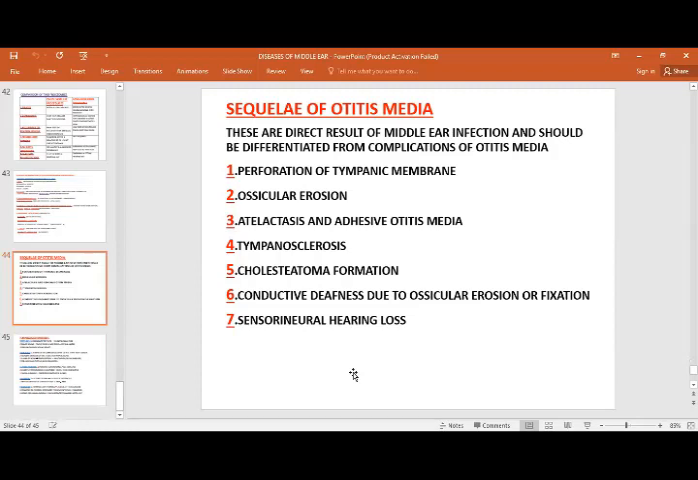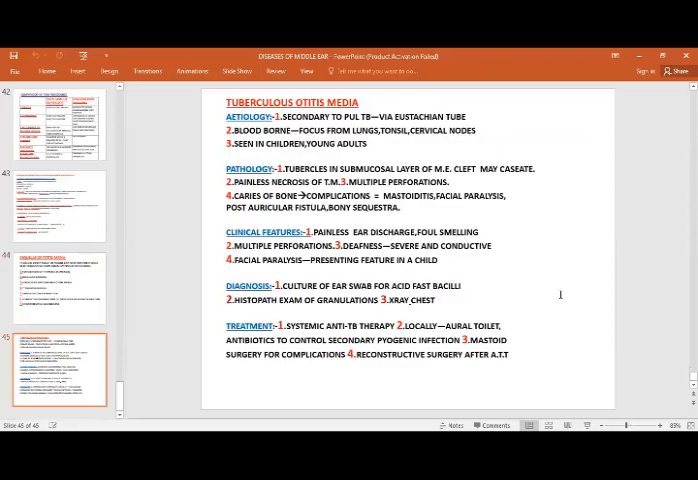So, sequelae of otitis media are the direct result of middle ear infection and should be differentiated from complications of otitis media. These are perforation of the tympanic membrane, ossicular erosion, atelectasis and adhesive otitis media, tympanosclerosis, cholesteatoma formation, conductive deafness due to ossicular erosion or fixation, and sensorineural hearing loss. And another condition is tuberculous otitis media.